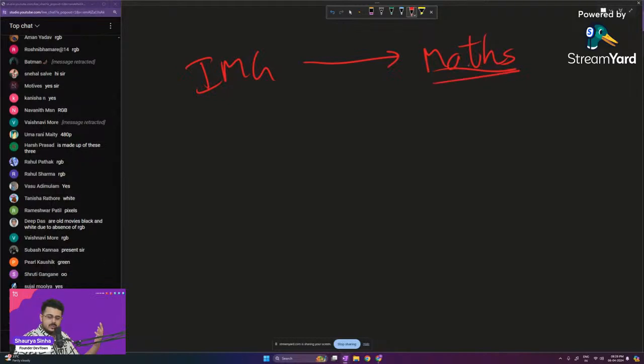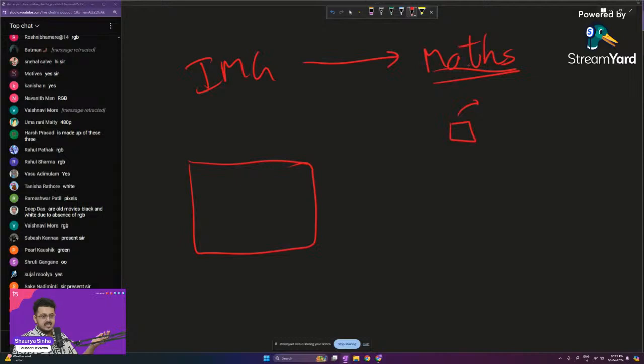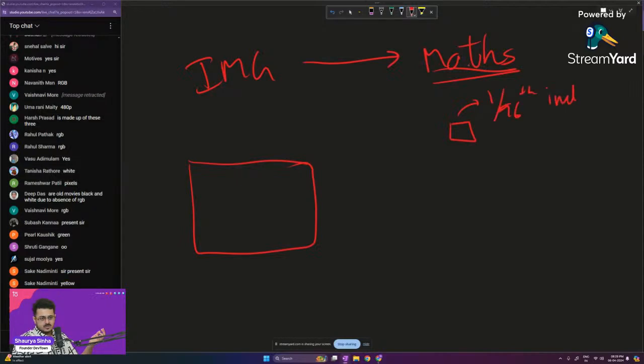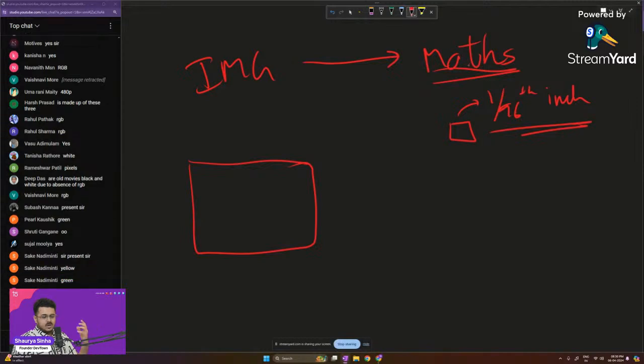How can we do that? So let's take up any image. And what is the size of a pixel? Every pixel that is there is 1 by 96th of an inch. The size of any pixel that is there is 1 by 96th of an inch. So just making sure that you guys know that as well.